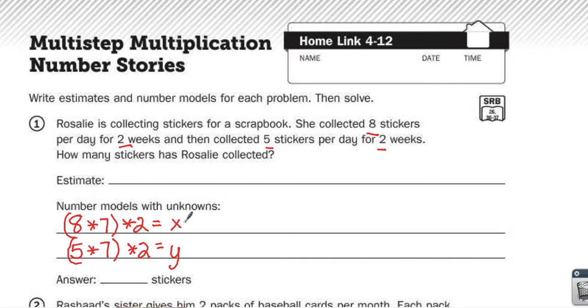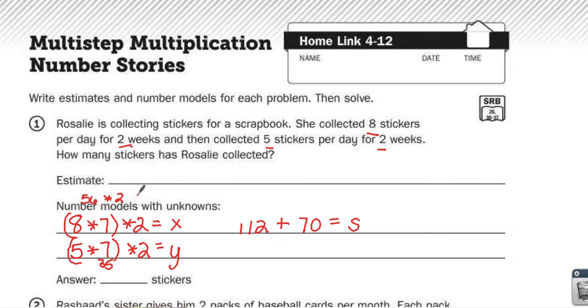Then I need to do 8 times 7 times 2. I know 8 times 7 is 56, and 56 times 2. You could solve using partial products. I know 50 times 2 is 100, 6 times 2 is 12, so 112. So do 112 plus 5 times 7 is 35, 35 times 2 is 70. 112 plus 70 equals, I'll just put S for stickers.